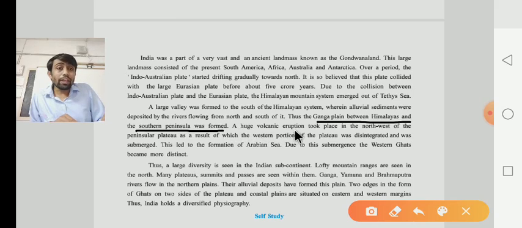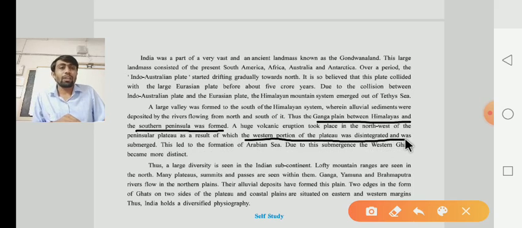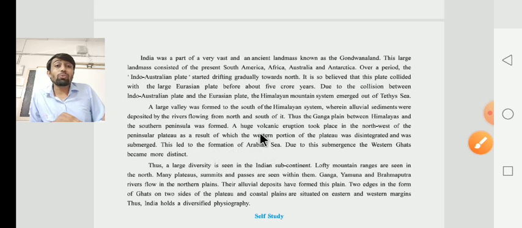A huge volcanic eruption took place in the northwest of the peninsular plateau. As a result, the western portion of the plateau was disintegrated. Disintegrated means विघटित हो जाना, अलग हो जाना. It was submerged. This led to the formation of the Arabian Sea.